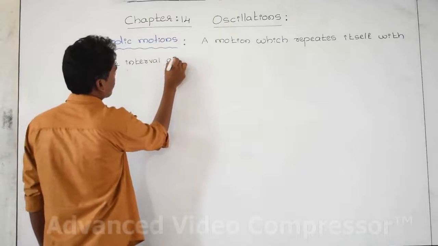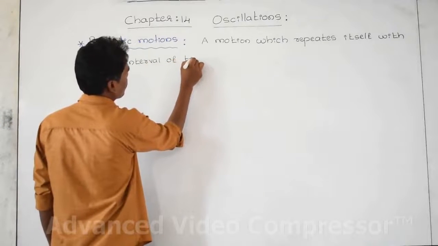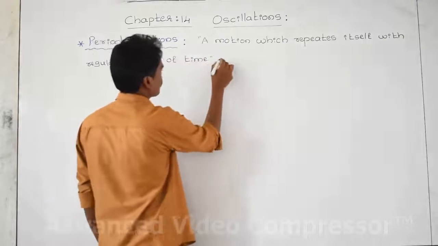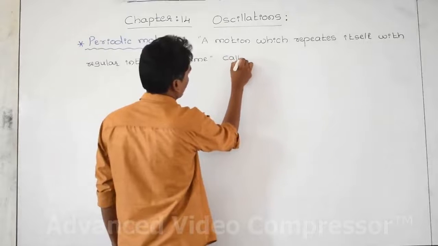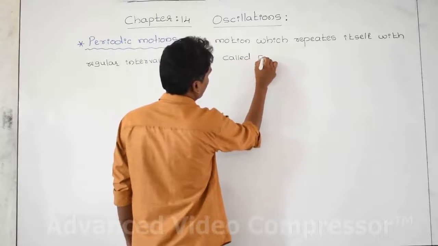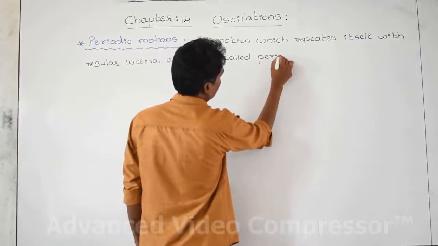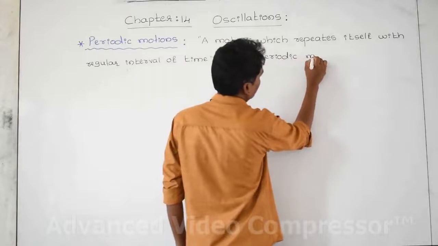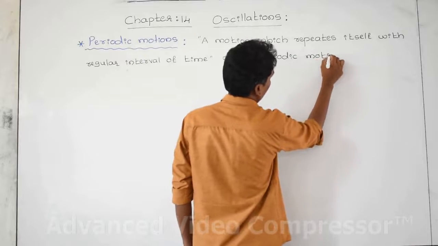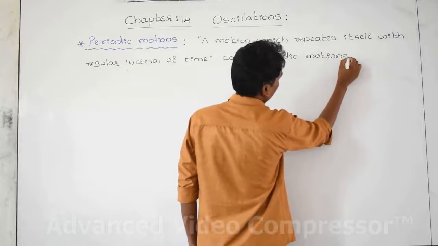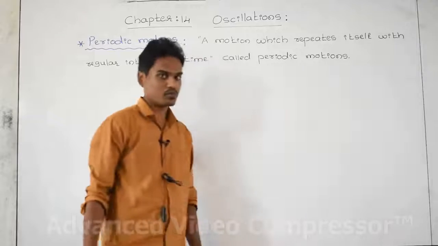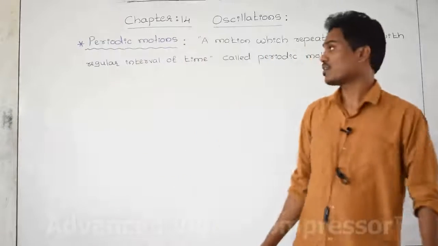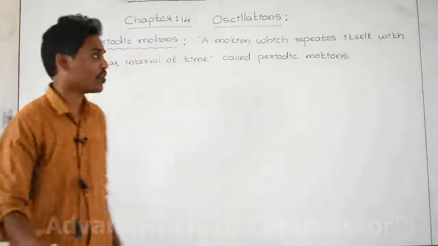A motion which repeats itself at a regular interval of time is called periodic motion. In order to understand the definition of periodic motion, I will take an example.